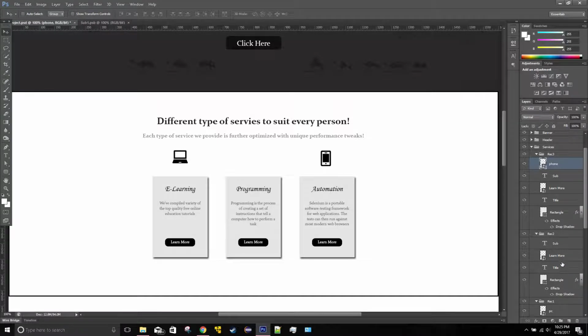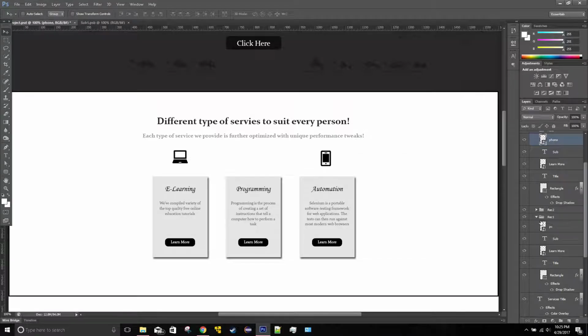And let's make this smaller, and the PC, and then let's actually, nope, let's do this and actually move the PC instead of the phone, but that's fine, we can just move them to the top like that.